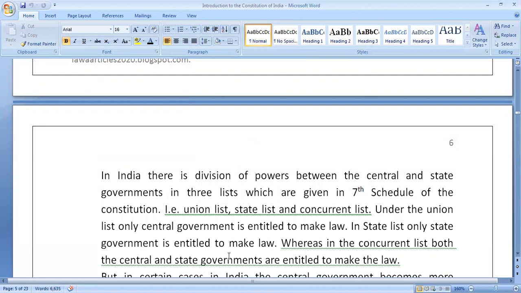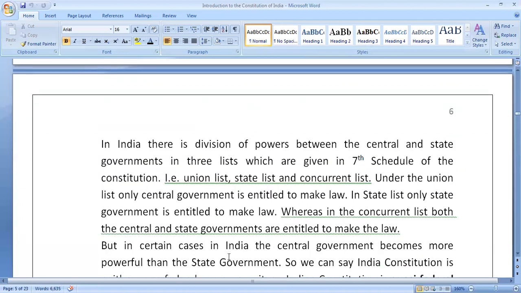So, in this way, we can say that the Indian constitution, to some extent, is a federal constitution because there is division of power between the central and state government. But in certain cases, in India, the central government becomes more powerful than the state government.